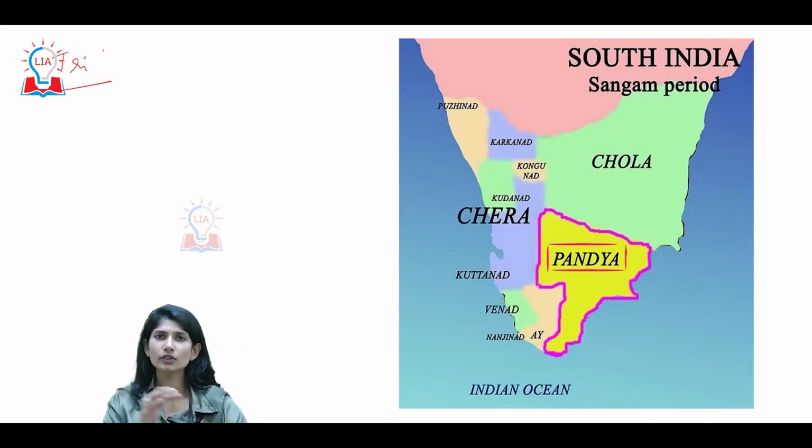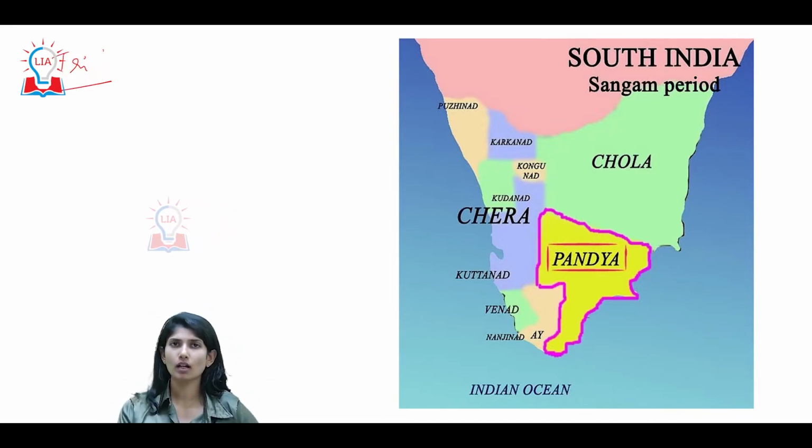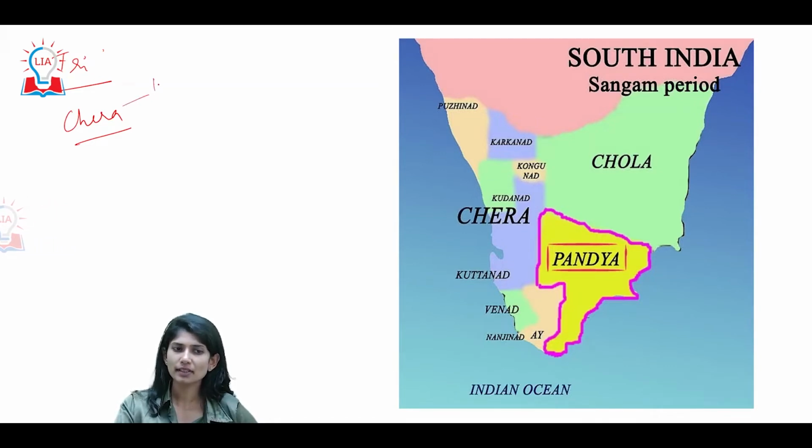If you see the history of Chola, Pandya or Chera, at one point or the other, any king we discuss, in any historical sources, would have claimed that he won over the Cholas, he won over the Pandyas.